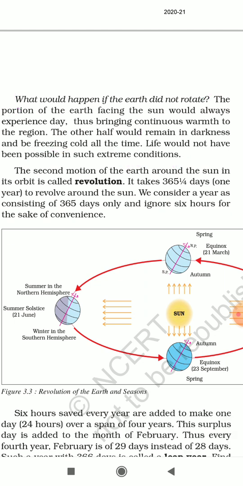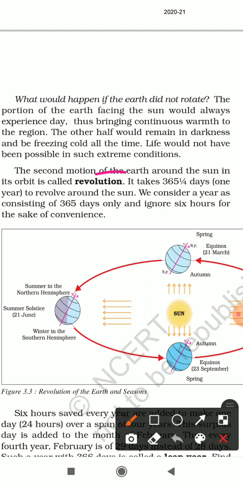Now, let us come to the second motion of the earth, that is revolution. This is the motion of the earth around the sun in its orbit. Earth takes 365 1/4 days, that is 1 year, to revolve around the sun.